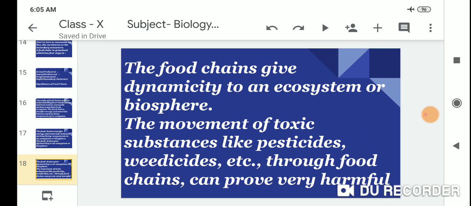The movement of toxic substances like pesticides, herbicides, etc. through the food chain can prove very harmful.